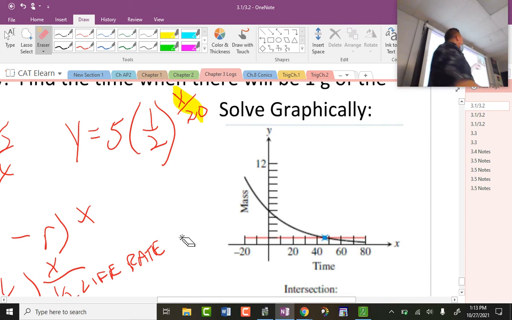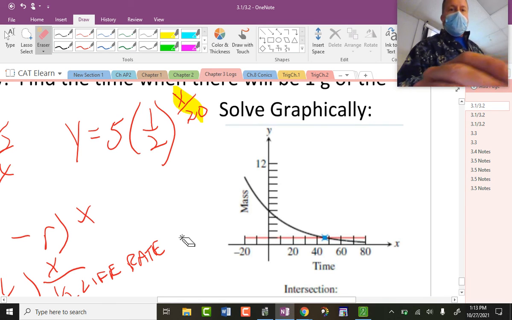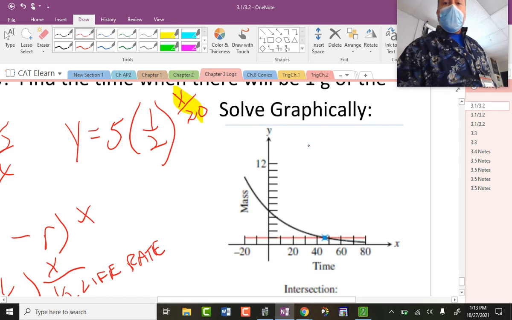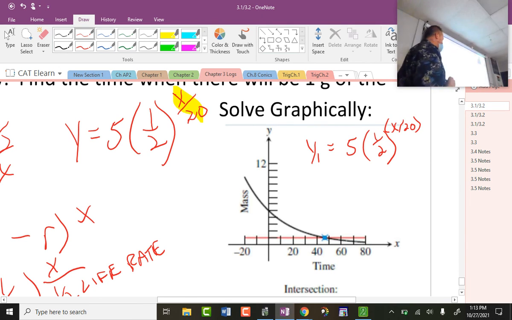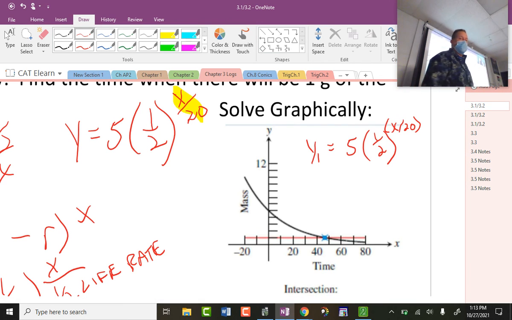All right, and I probably should have, but because of time and we've got major construction out there, I can hear them pounding away. Put this in y1: 5 times a half, raised to the x divided by 20. This is way up here. All of it's in the exponent. Make sure you know how to type that correctly and keep that all in the exponent position.